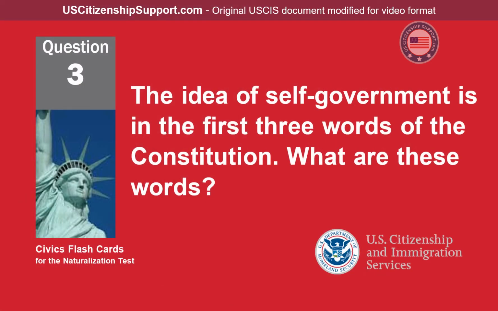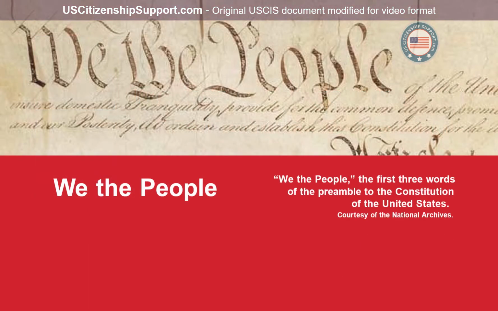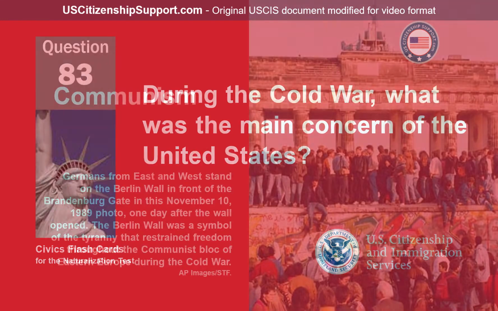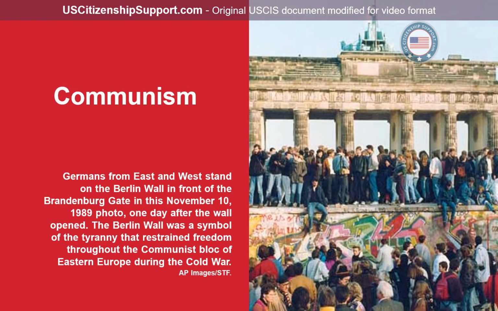The idea of self-government is in the first three words of the Constitution. What are these words? We, the people. During the Cold War, what was the main concern of the United States? Communism.